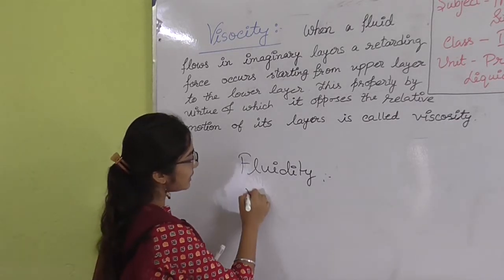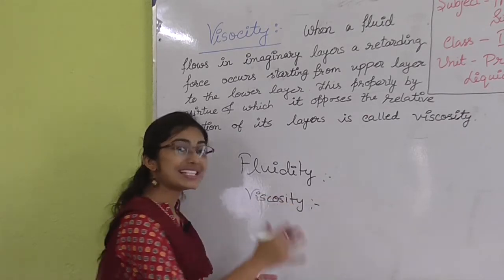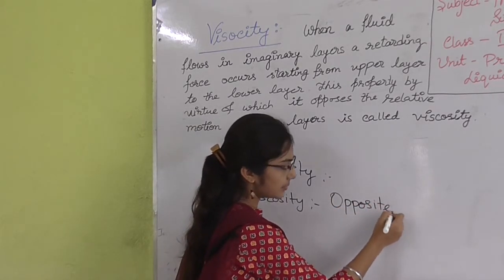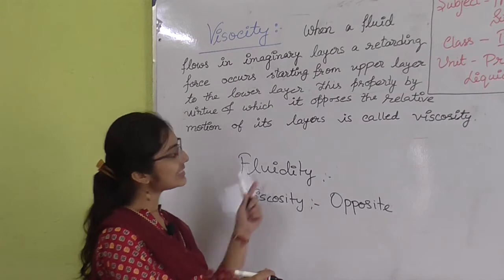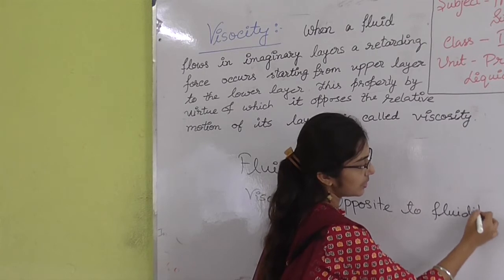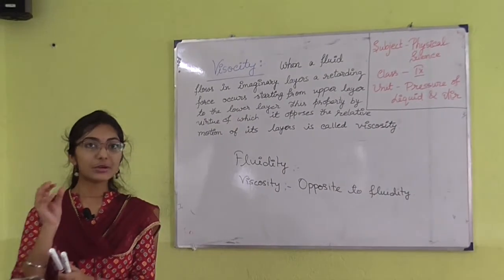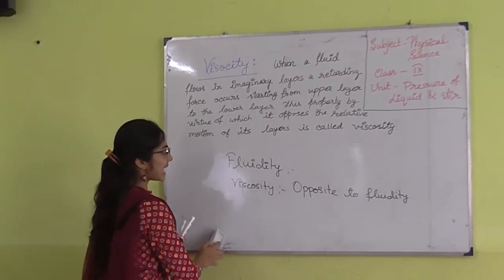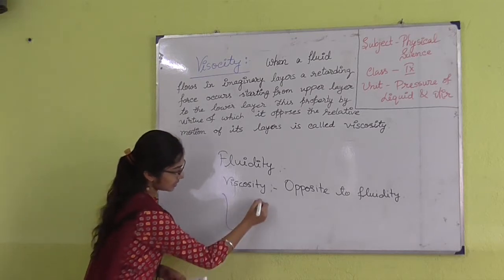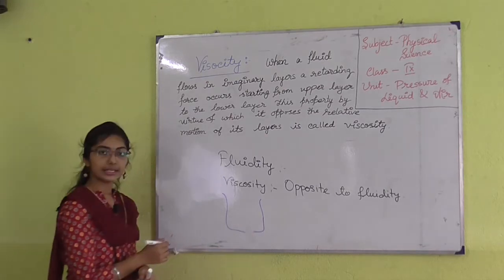So, viscosity is basically resistance to fluidity. We can write it as the physical quantity that is opposite to fluidity. So it resists the flow of liquid particles. So how is it happening? Suppose there is some liquid kept in a container.